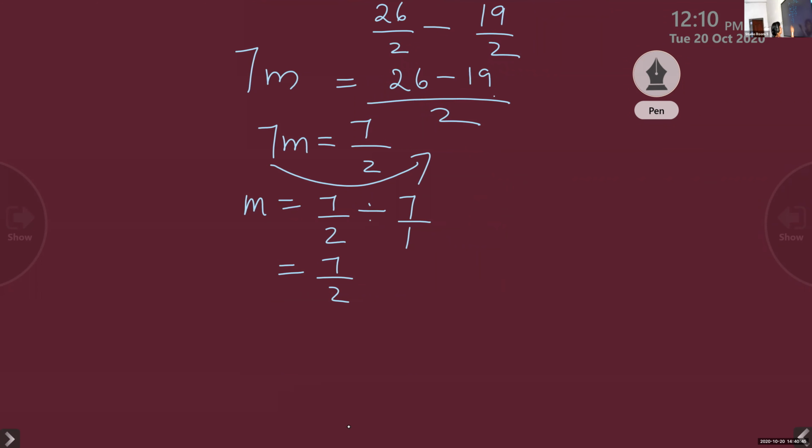Multiply by the reciprocal. That is called division of fractions. You have studied how to divide a fraction by another fraction? Multiply by its reciprocal. So we do like this: 7, 7 cut off, 1 by 7. Answer is 1 by 2. Now is it clear? Yes, ma'am.